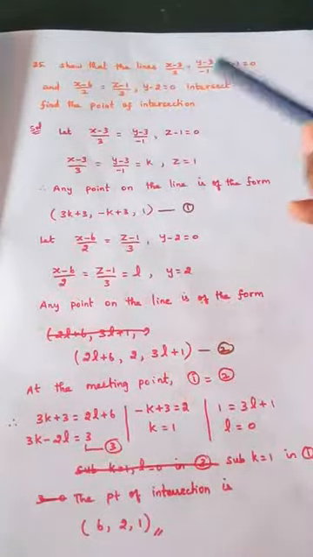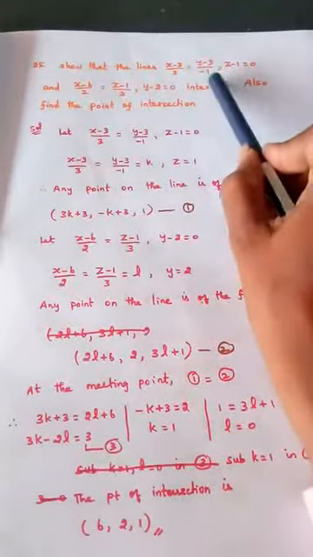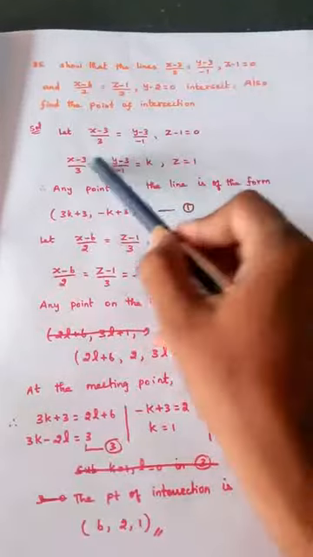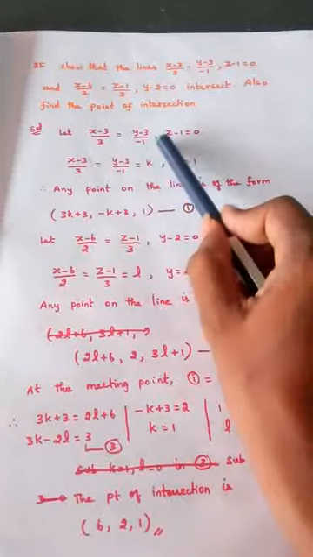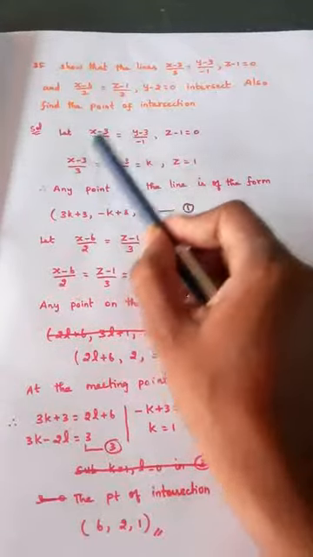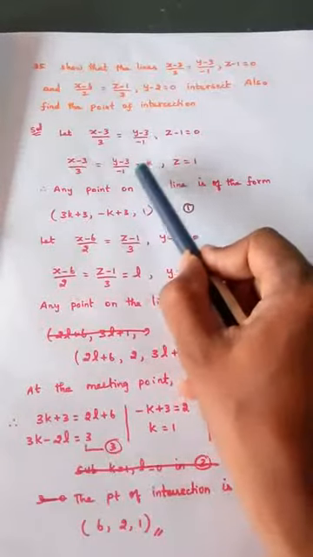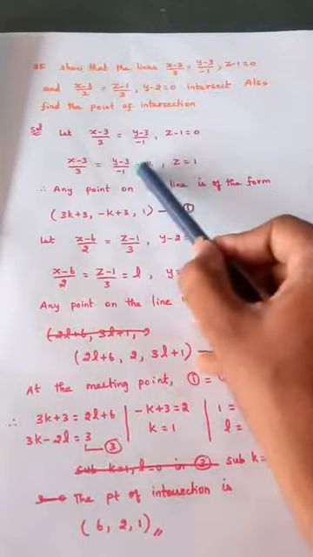That is the question. So as usual, this is the first line, but if you see this, there is a comma given here. So what I am doing, first I am writing the same as it is. Since this is a comma, it is not equal to, so I have to be careful. So first I am writing these two and putting equal to k here. Usually we will put k. Since the comma is given, k is written here.